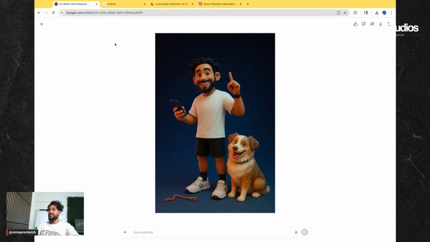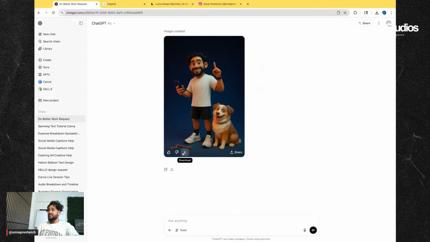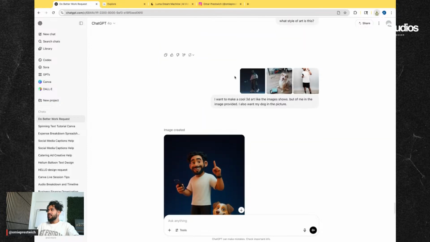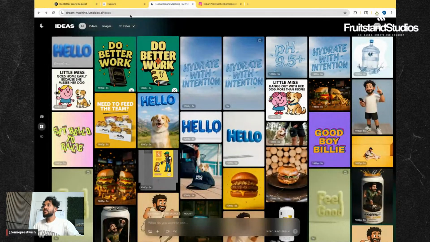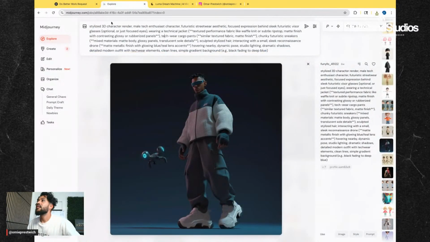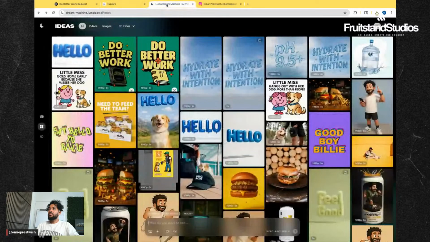I love that. I gave him a toy. Great. But what kind of design was this though? 3D character, tech enthusiast, futurist, super aesthetic. I'm not wearing anything cool like that, so I wonder if